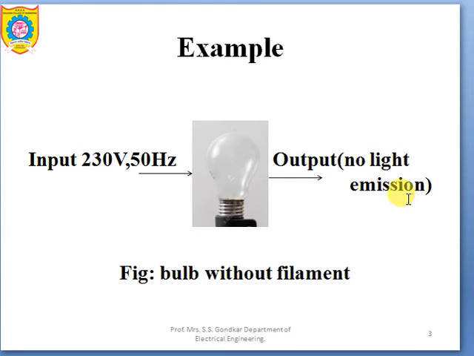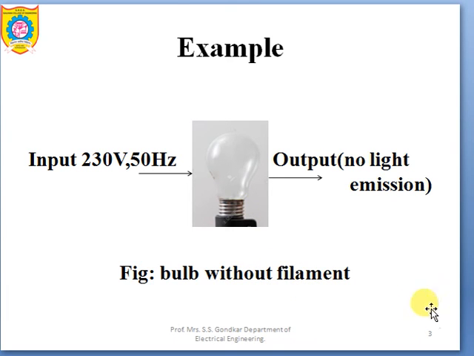Why is the emission of light not there? Because a bulb without filament is not going to give us light, because filament is used for giving light only. So the bulb without filament cannot be called a control system because it cannot provide the desired output. What was our desired output in this case? That is emission of light. It is not able to give us light because here the filament is absent, and that's the reason a bulb without filament cannot be called an example of a control system.